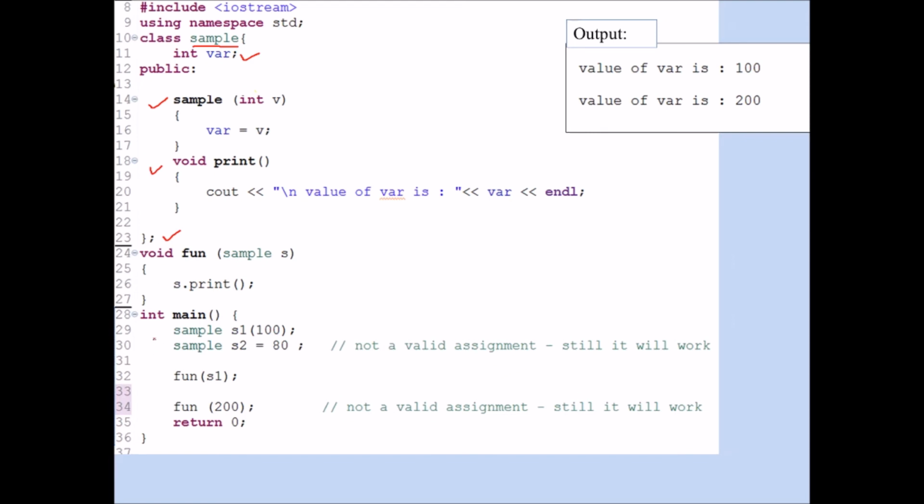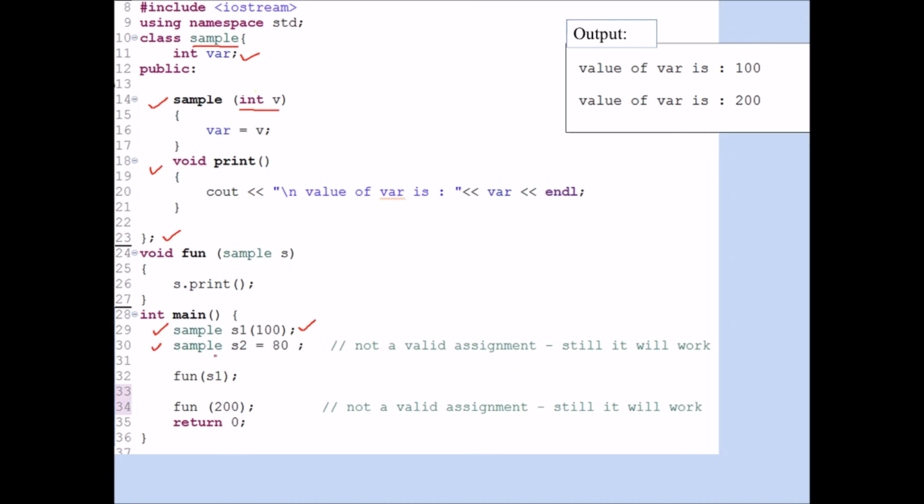Now let us go to the main function. This is the first object s1, this is the second object s2. Now you can see here s1 with 100 in brackets. This is a standard type of declaration of the object, in which the s1 constructor is called. This 100 value will get copied to v in the constructor, and then this 100 value gets copied to the variable var. This is the correct way of a constructor call.